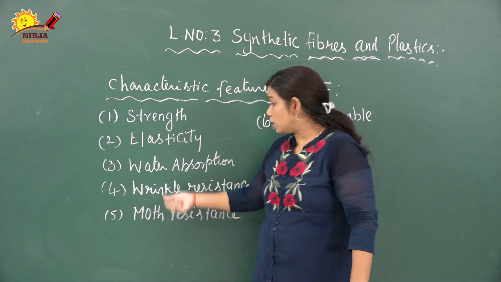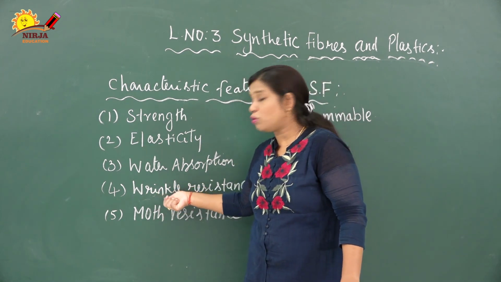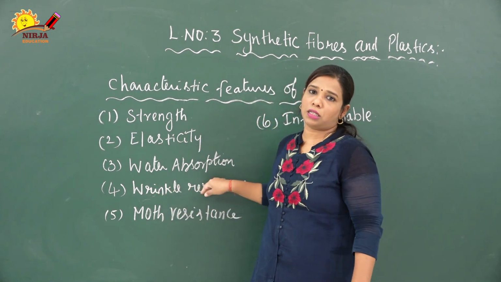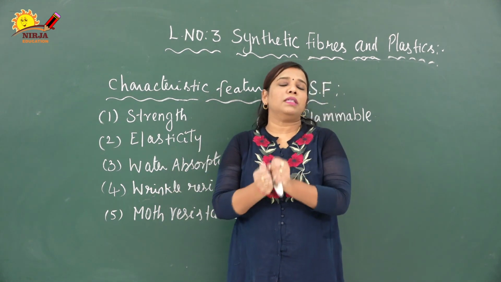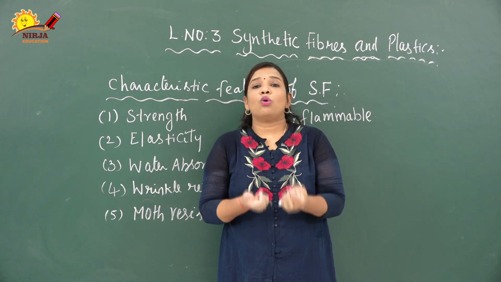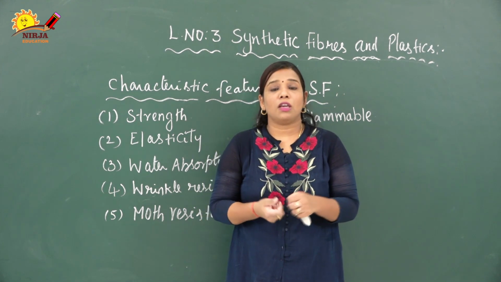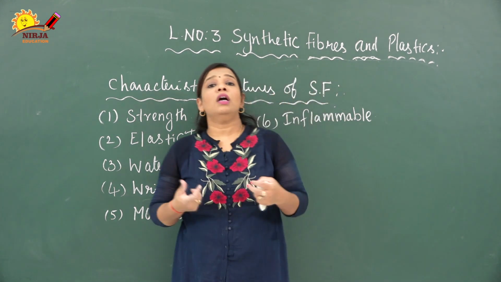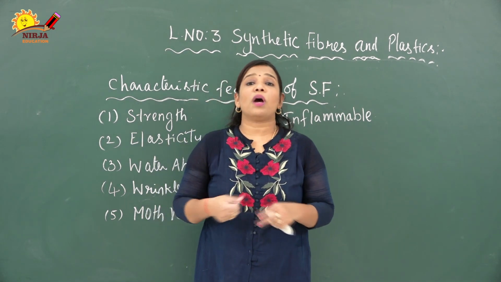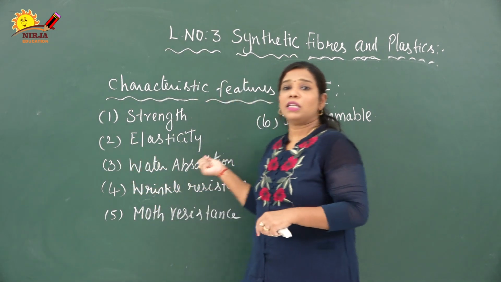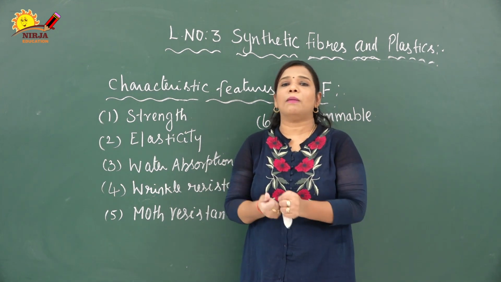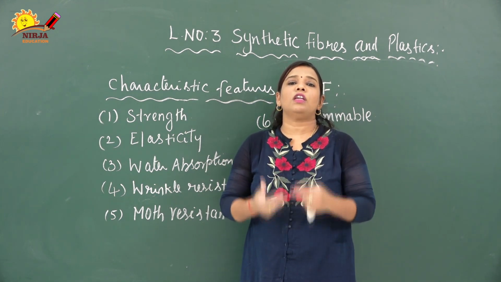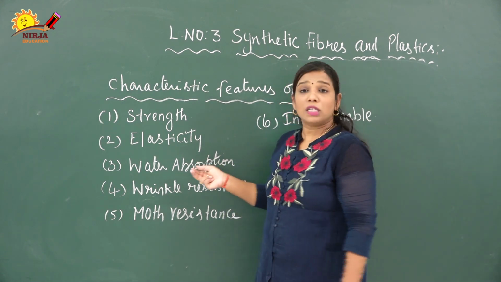Next we are going to discuss the fourth characteristic feature, that is called wrinkle resistant. As you know the meaning of the word wrinkle, it will not crumple or shrink easily. So maintenance will be very easy. When you wear any cotton or silk cloth, we compulsorily need to iron the cloth. But when we wear synthetic cloth, there is no need to iron because it will not crumple. So maintenance will be very easy for synthetic fiber.